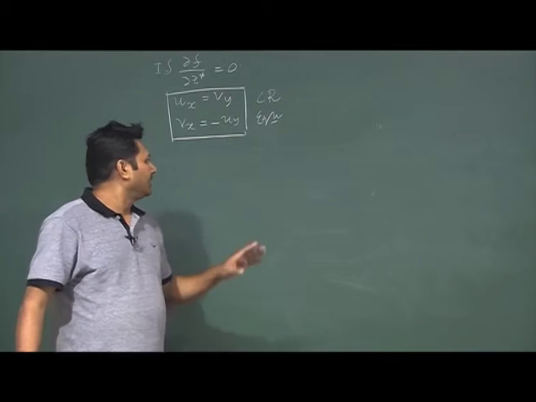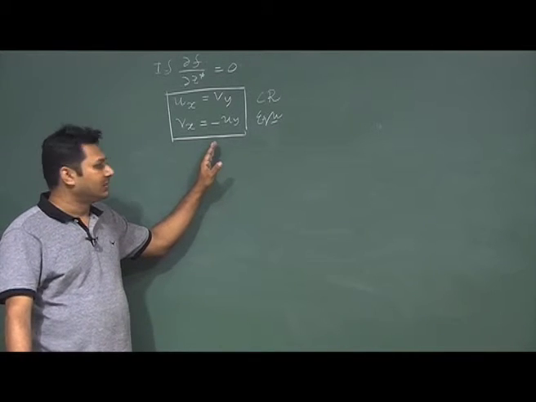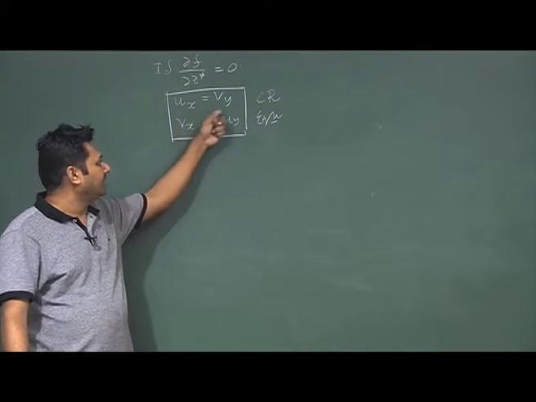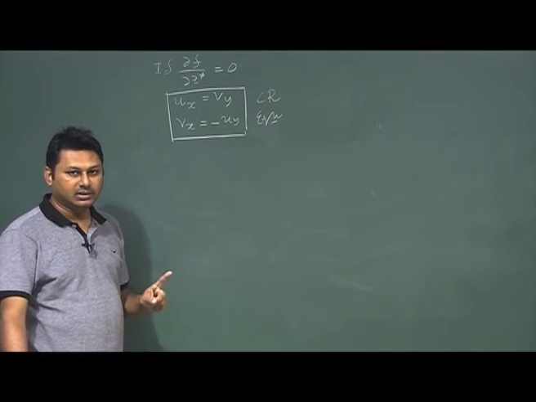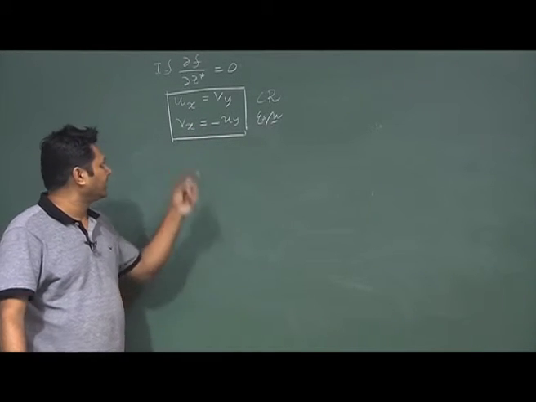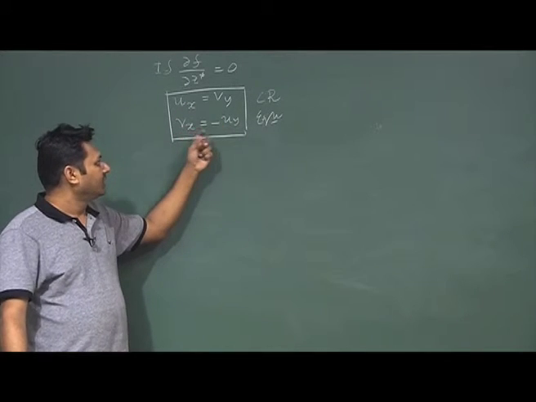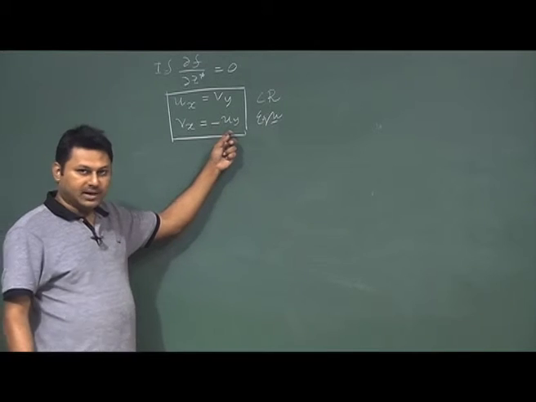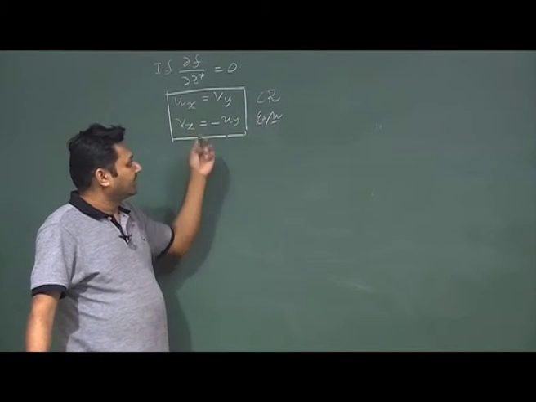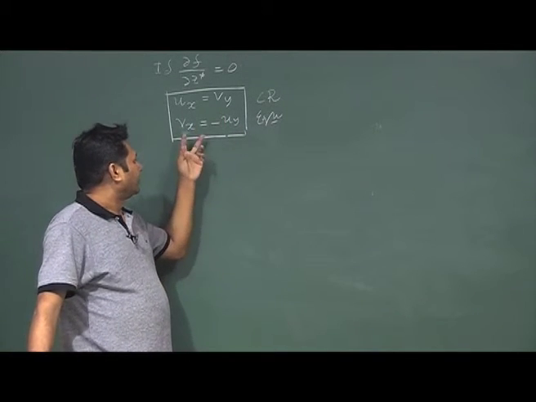So, we find two interesting aspects of the analytic function. First of all, if a function is analytic, we find a necessary condition that the CR equation should be satisfied, and also the sufficient condition that these quantities should be continuous. It is not that they are just at a single point, they should have the value equal.